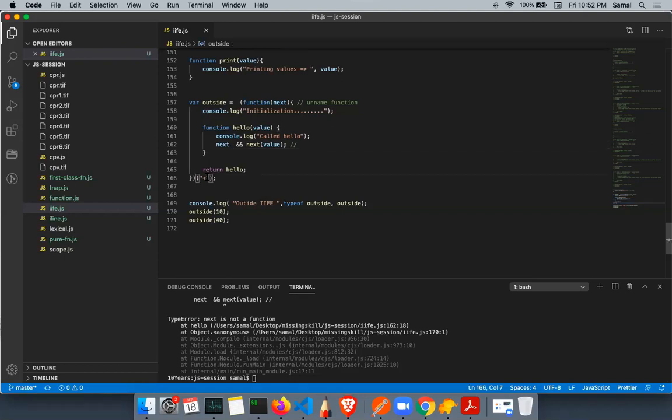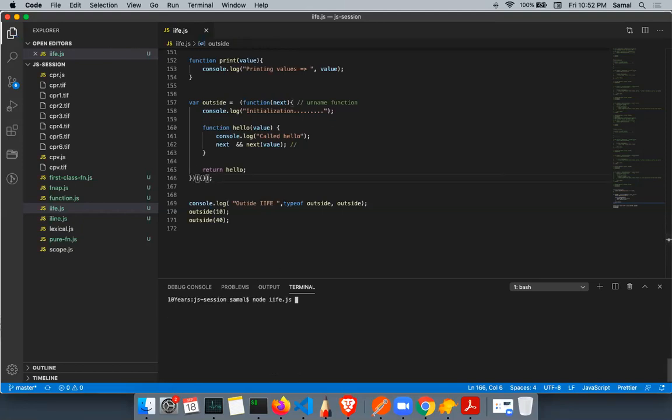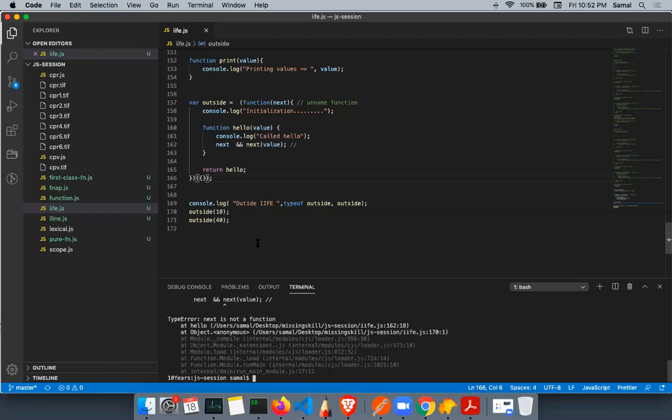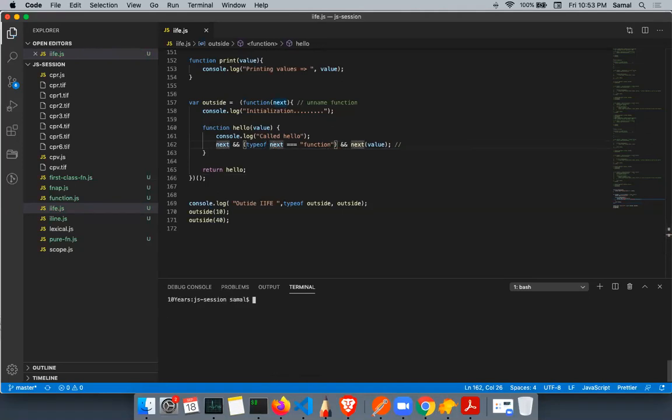I can still pass an array here, a non-primitive, and it will not run because it is not of type function. I can still pass an object here, because it is not a function, it will still be ignored. So the developer can pass anything. To safeguard your code from any unwanted crash, you should always do this. Whenever you receive a function as a parameter, always do this, without fail. This will give you a very high level of safety for your code.